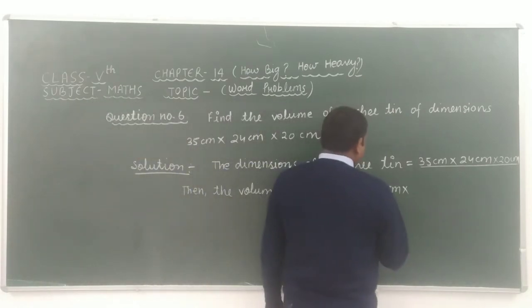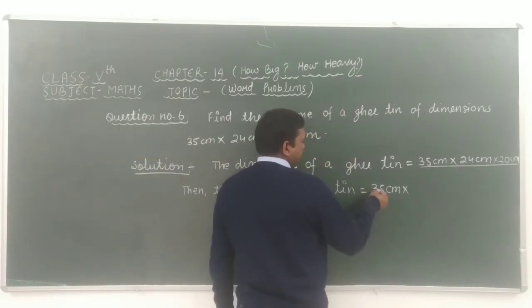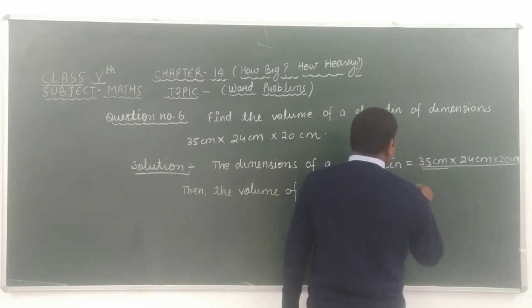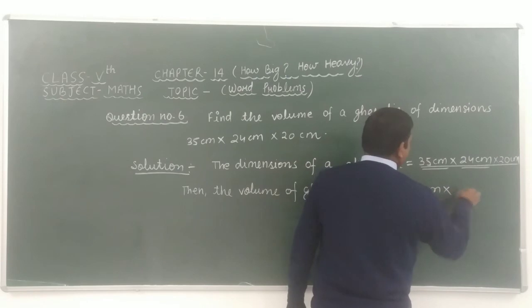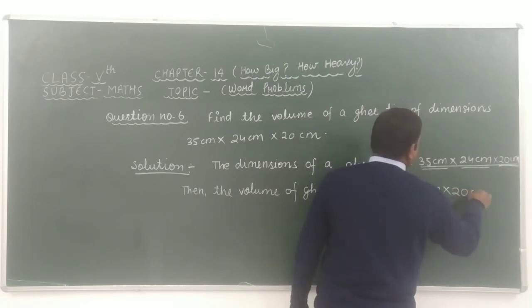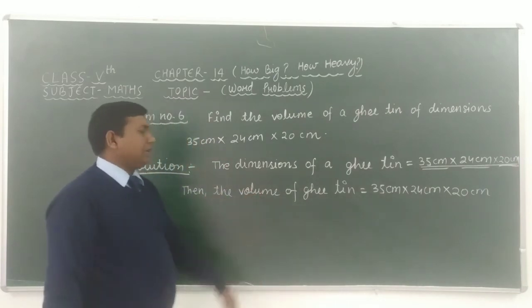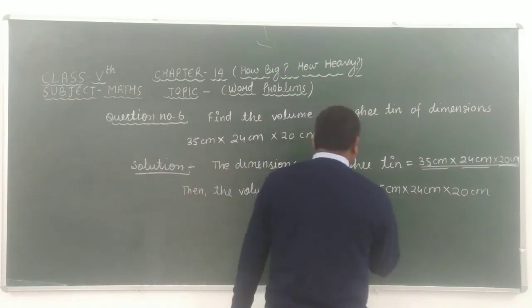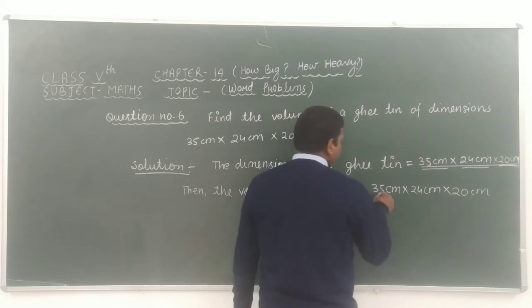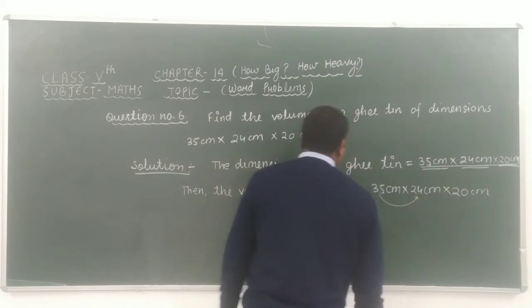Okay, then here we can write 35 centimeter into 24 centimeter into 20 centimeter. After multiplying these we get the volume of the ghee tin. Okay, now let's start the multiplication of 35 and 24.